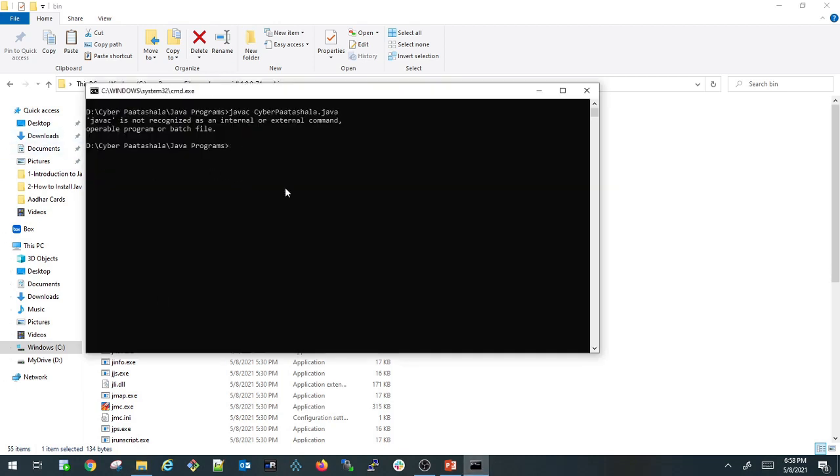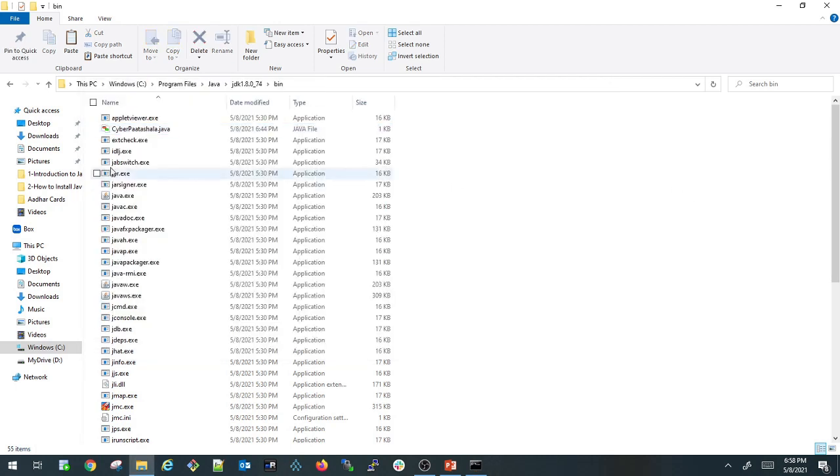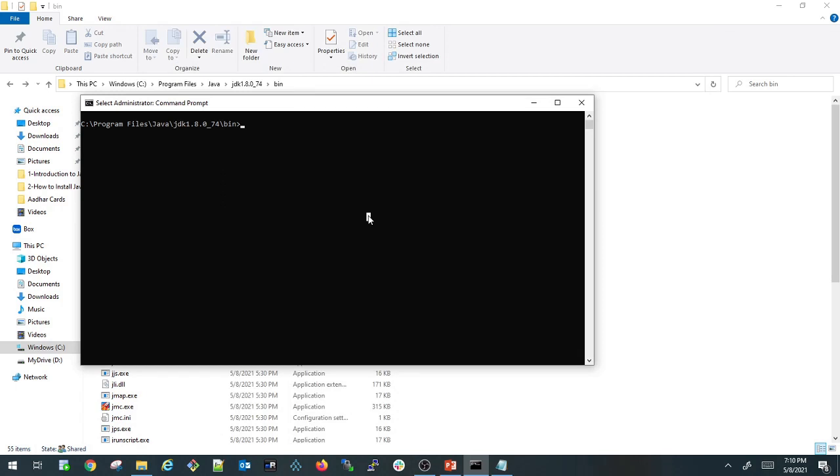cd, I am going to C drive, which is under cd Program Files, Java, JDK, bin. So this is where I have my cyberpathshala.java file. Right? So let us try to compile the file from here.